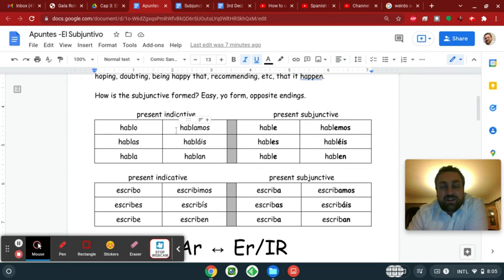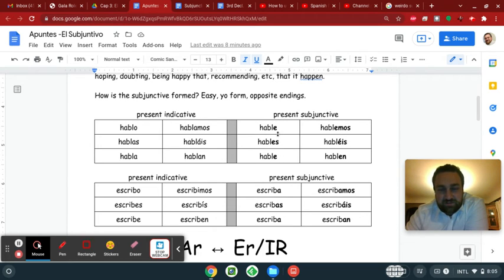Right? So what we're going to do is treat AR verbs like ER verbs, and treat both ER and IR verbs like AR verbs. So nothing gets treated like an IR verb. ER and IR are kind of joined together, and they get treated like AR verbs, and then AR gets treated like ER. Okay? So in the present subjunctive, we're going to do hable, hables, hable, hablemos, habléis, hablen.